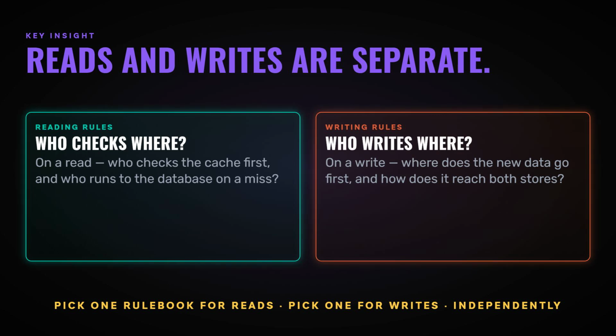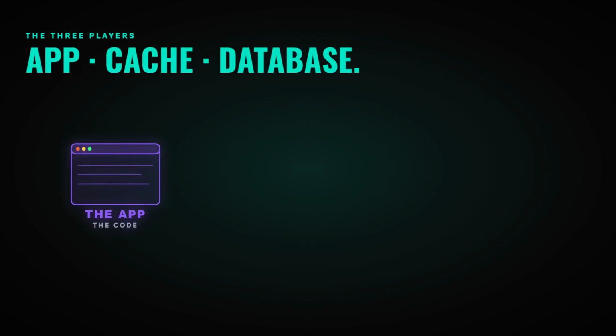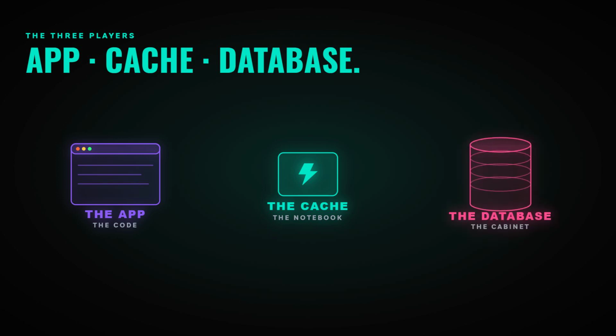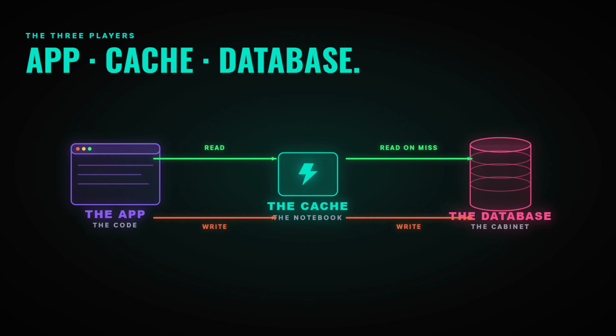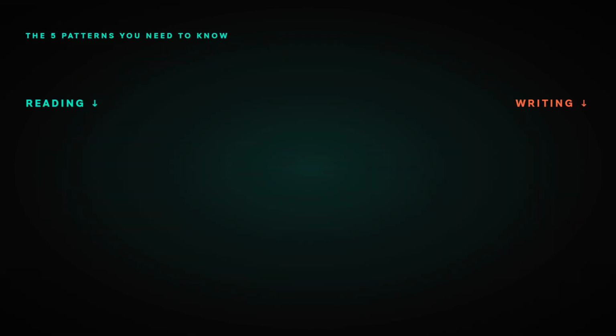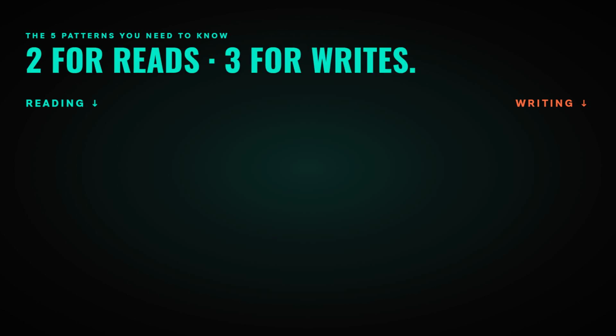What exactly is a cache pattern? Let's make it concrete. A cache pattern is a defined strategy for how three players interact. Your application, the code, your cache, the fast notebook, and your database, the slow filing cabinet. The pattern answers two big questions. On a read, who checks the cache, and who goes to the database when the cache doesn't have the answer? And on a write, where does the new data go first and how does it reach both the cache and the database? That's the key insight to hold on to. Reads and writes are two separate problems. You pick a rulebook for reading and you pick a rulebook for writing.